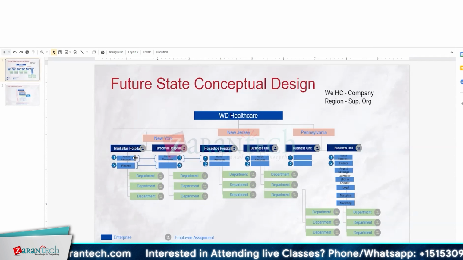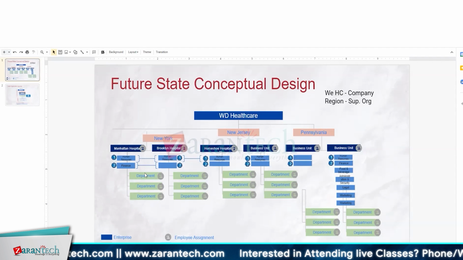At the same time, one doctor can work in multiple business units as well. Like Monday, Tuesday he's in Manhattan, Wednesday he can go to Brooklyn, Thursday he can take off, and Friday he can go to Pennsylvania.